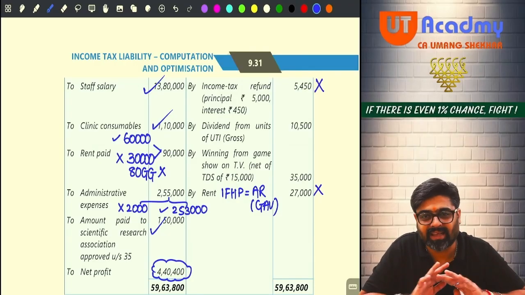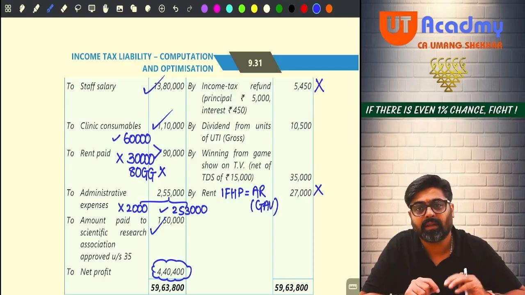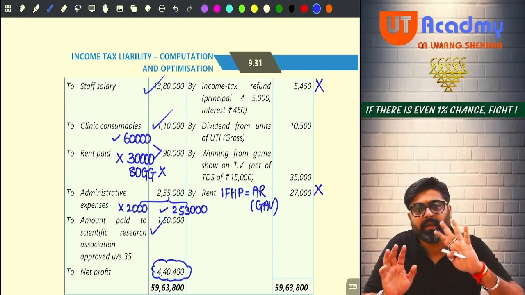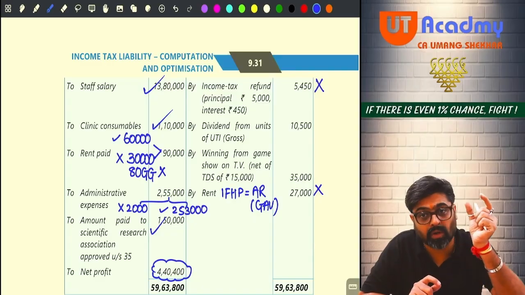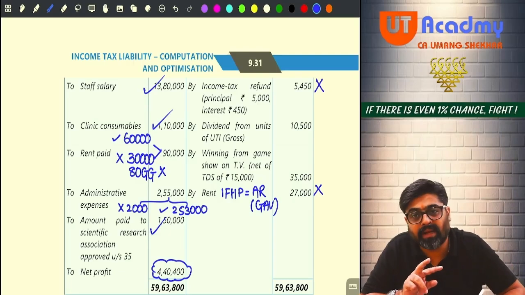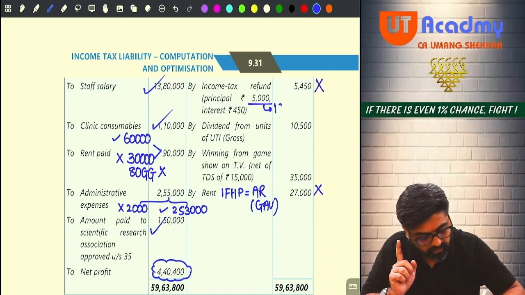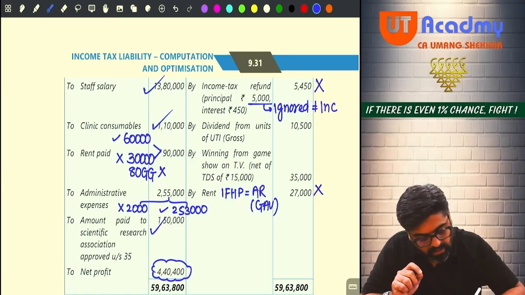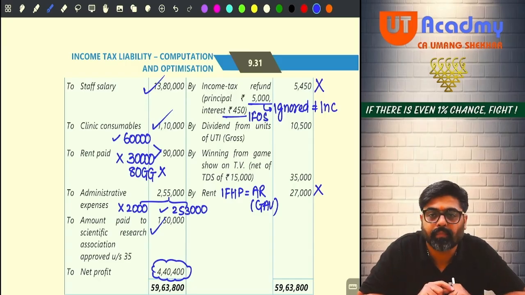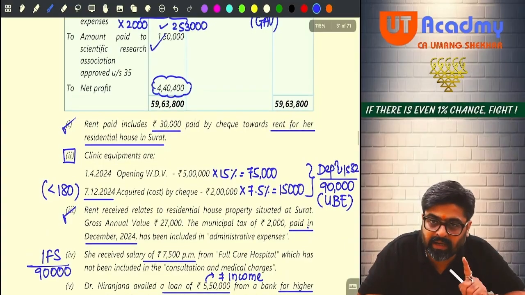But under the head IFOS, I cannot charge the entire 5,450, because out of that 5,450, 5,000 is the income tax refund. The tax which I have paid is coming back to me. That 5,000 is not my income, but the interest on that income tax refund will be my income, taxable under the head IFOS. So whenever I bring this 5,450 in IFOS, this 5,000 will be ignored since it is not my income, and 450 will be my income from other sources, taxable. But wait, in my profit, I have already added 5,450.